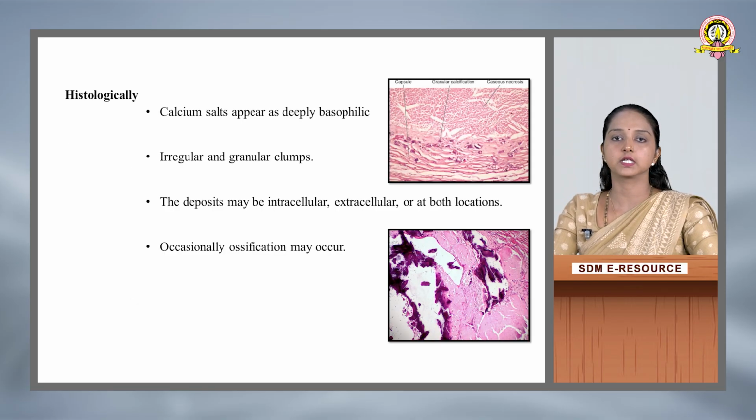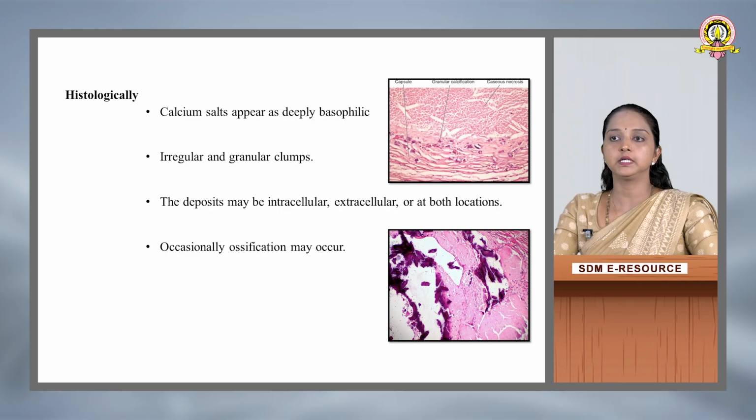Next, we will see the general histological features of pathological calcification. Calcium salts appear deeply basophilic. Here, basophilic refers to the basic staining property of the calcium salt. So you can see in the picture a bluish, blue-purplish discoloration or presence of salt in the histology. Usually, it appears as irregular and granular clumps.